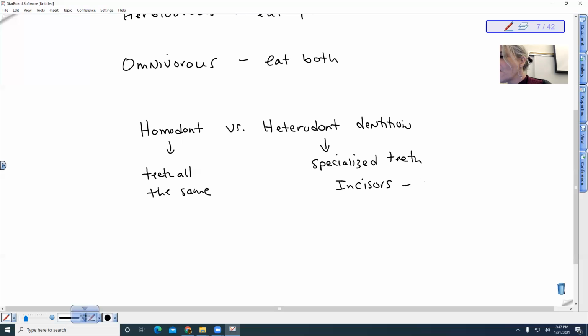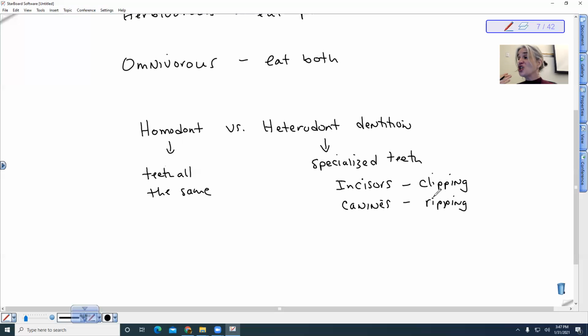So these are for clipping. Okay. We have canines. This is for ripping. Right. So I might use my canine if I'm looking at a piece of meat. I might try to rip the piece of meat with my canine, right?